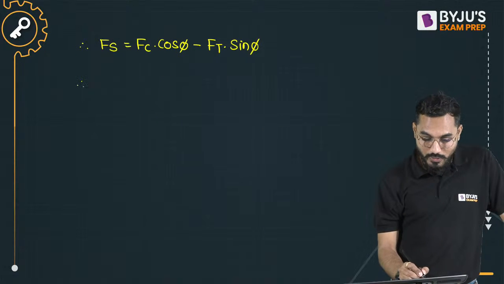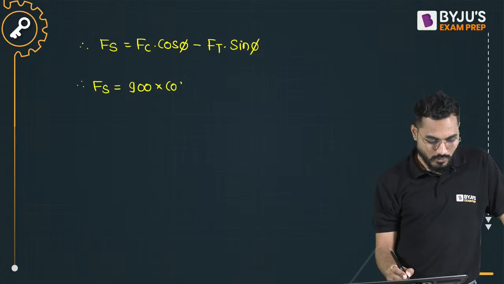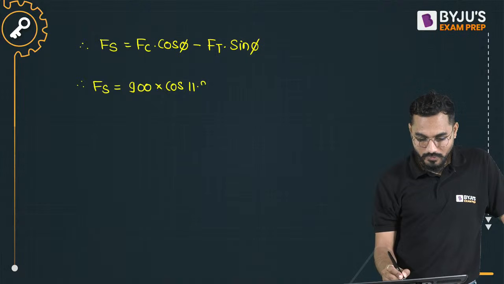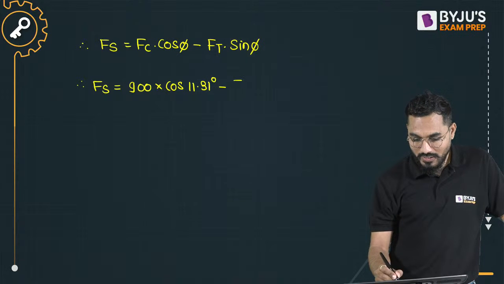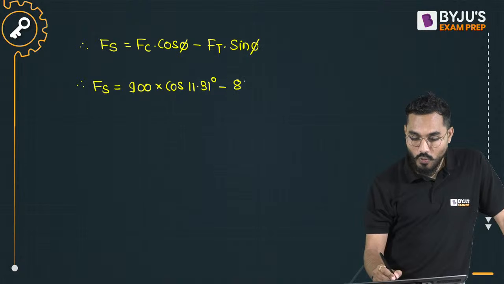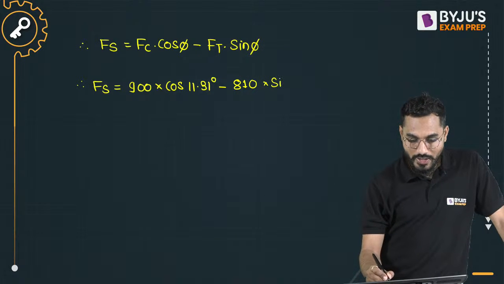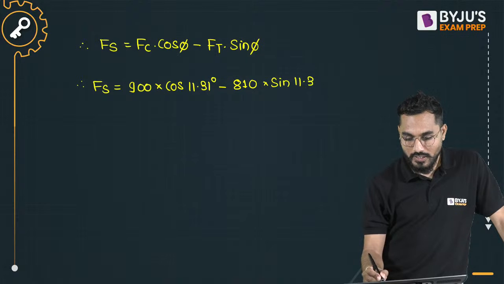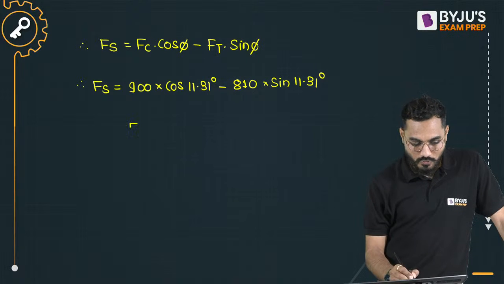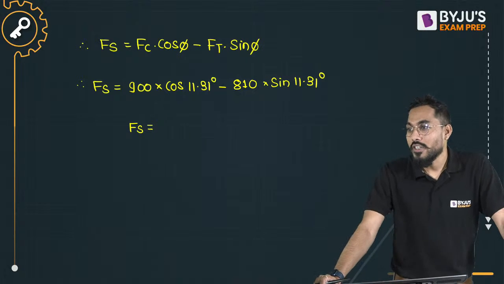Fine. So put the value there. Shear force is equal to cutting force, which is 900, into cos of phi, phi is 11.31, that is given. Minus FT, that is thrust force, 810 Newton it was given, into sine of phi, 11.31 degrees. So how much shear force is coming? Anyone calculated shear force?